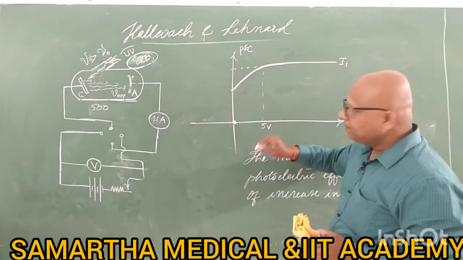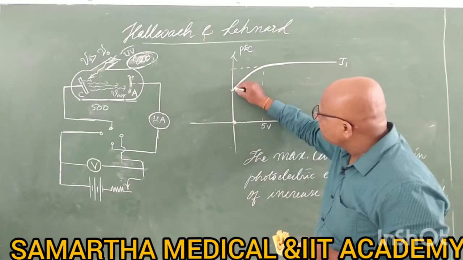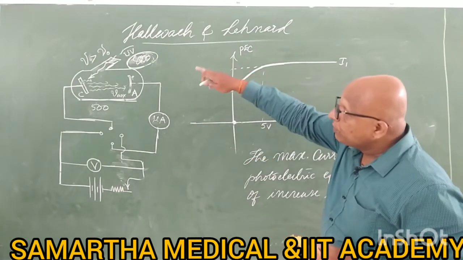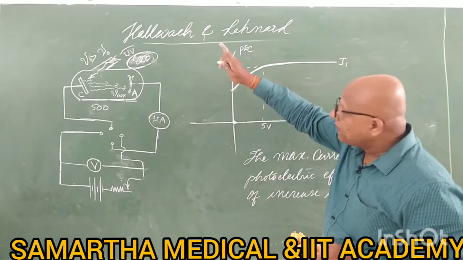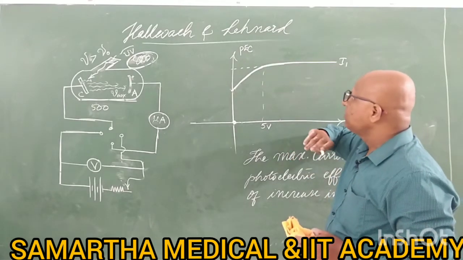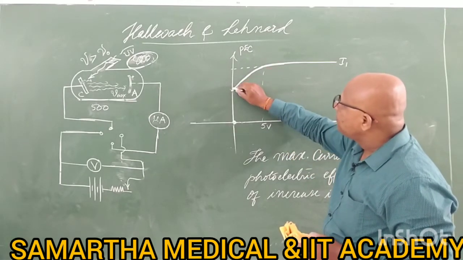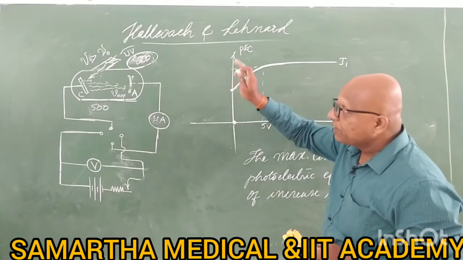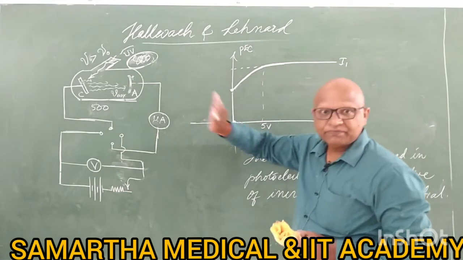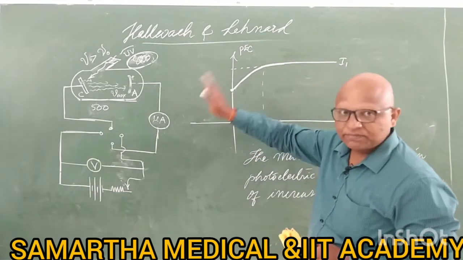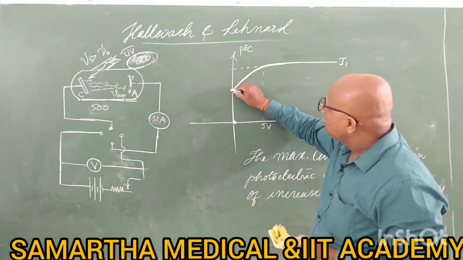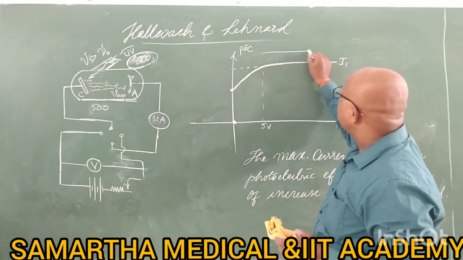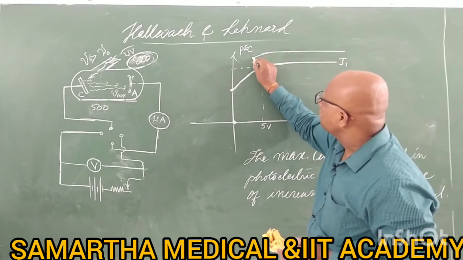For brighter light, with anode potential 0, the brightness is increased even more. Since only the brightness is increased, the frequency is not changed; the frequency is the same. That's why it will start with a different saturation current. You are going to get a different saturation current.